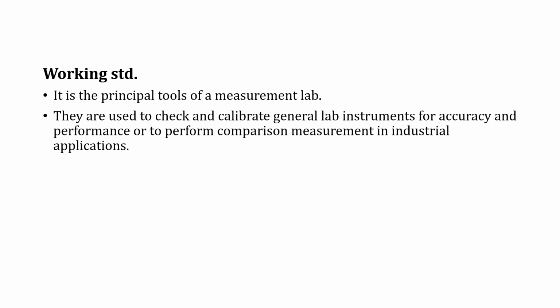Then comes the working standard. It is the principal tool of a measuring lab. Working standards are used to check and calibrate general lab instruments for accuracy and performance, or to perform comparison measurements in industrial applications. So this is the primary tool for the measuring lab.